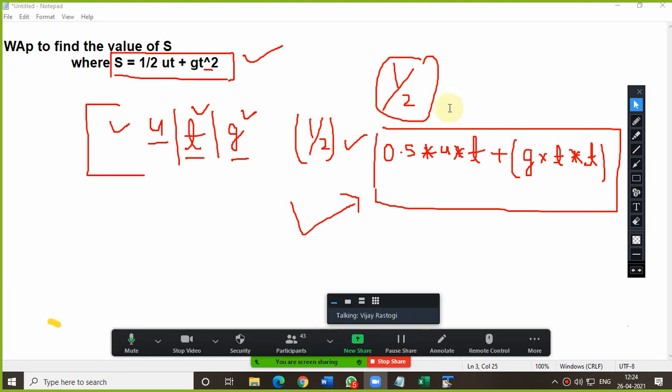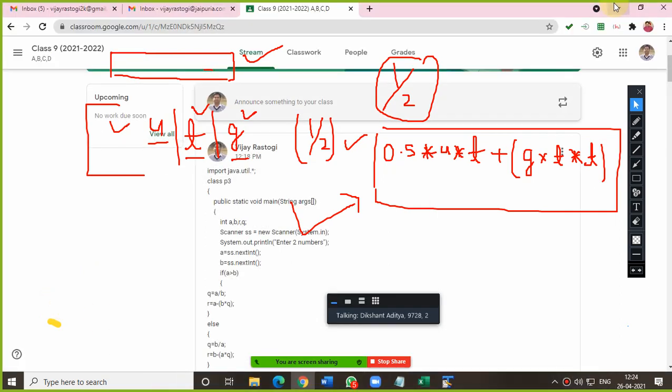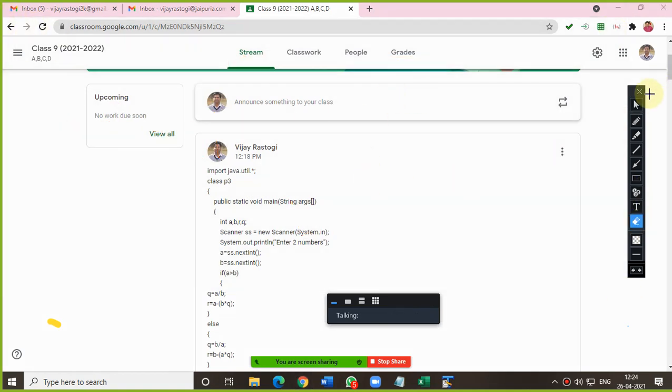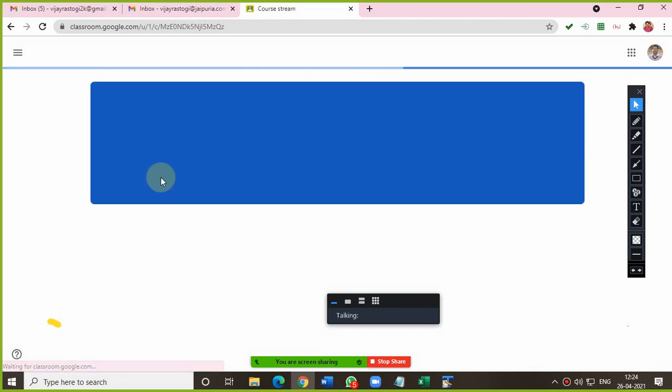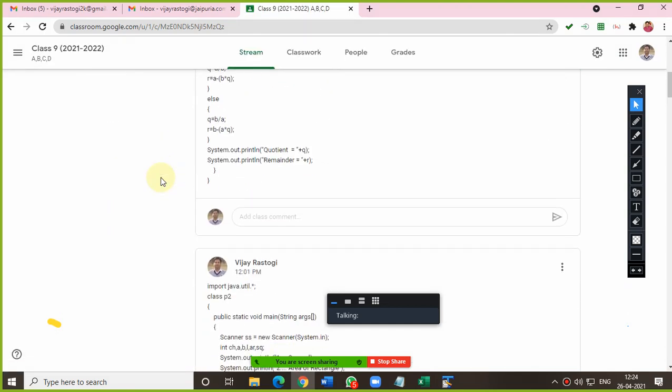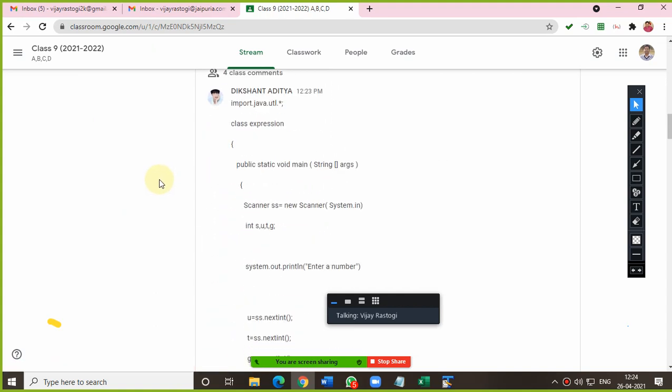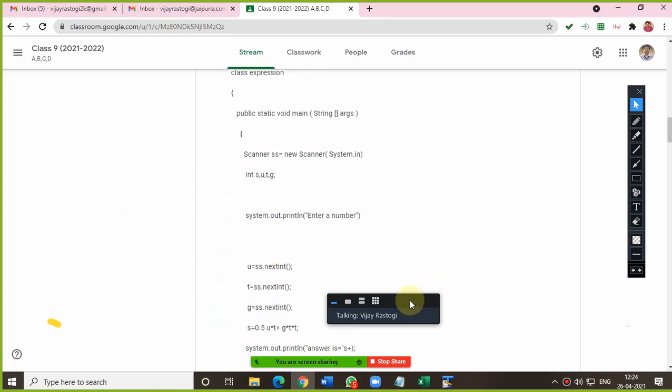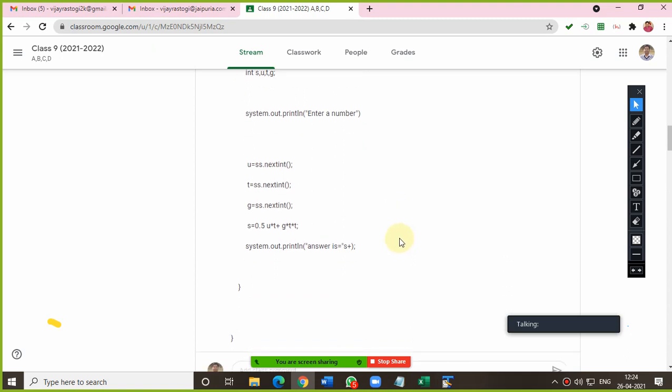Dikshant, while writing the next INT, see here, the I must be in capital.